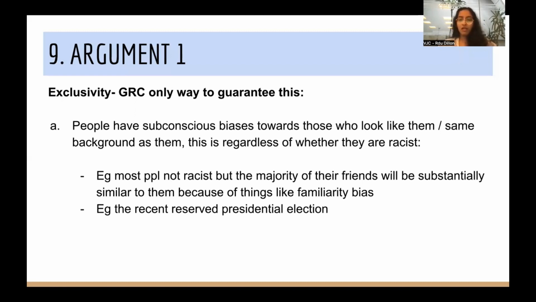So the first is that it's safe to say most people aren't racist, but a majority of their friends are people who are substantially similar to them. This is because same culture, same upbringing, they're better able to bond with them. This is because of things like the familiarity bias.